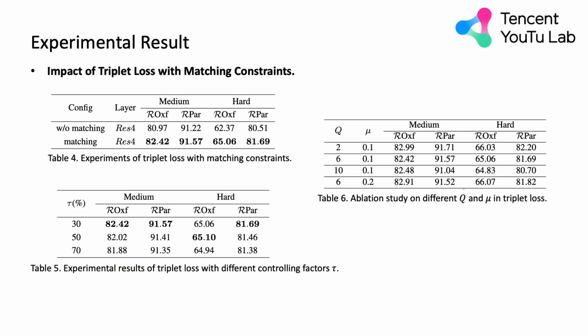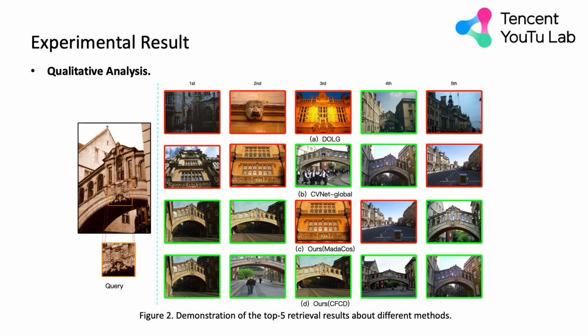We also provide experimental results to validate the impact of triplet loss with matching constraints, and the results are summarized in Table 4, Table 5, and Table 6. We can observe that introducing the triplet loss with matching strategy to learn semantically salient region relations improves the overall performance. In addition, we also conduct qualitative analysis in Figure 2 about different methods. In contrast, more true positives can be recalled with only global features trained by our Modicos loss and triplet loss, and we obtain more robust retrieval results.